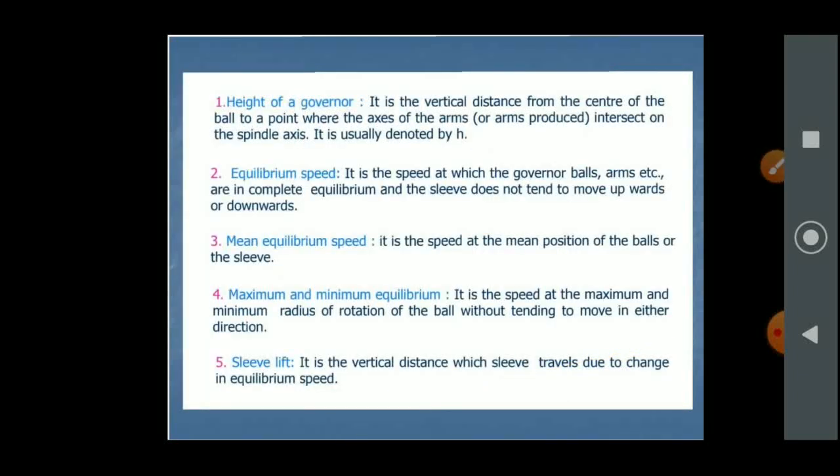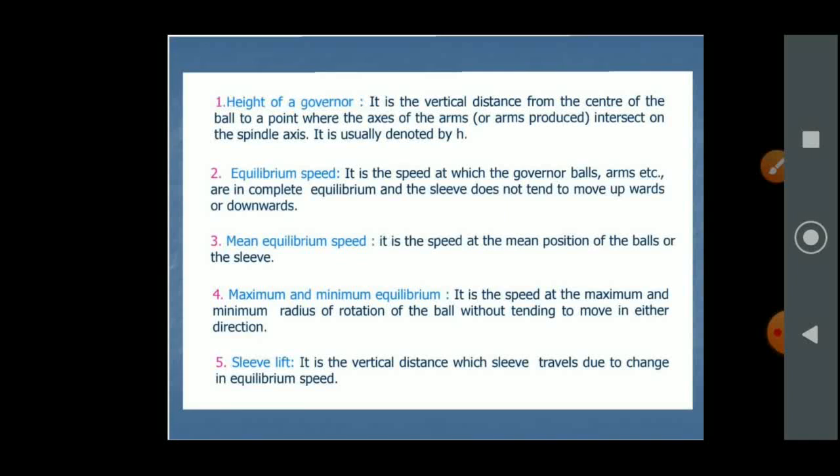Second, equilibrium speed. It is the speed at which the governor balls, arms, etc. are in complete equilibrium and the sleeve does not tend to move upward or downward. The equilibrium speed is the speed where the sleeve is not moved up or down. It remains at the mean speed or mean level.